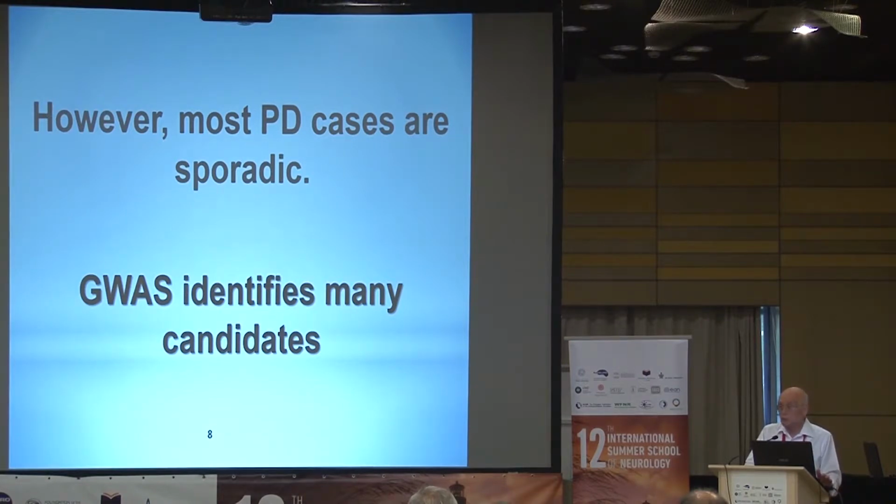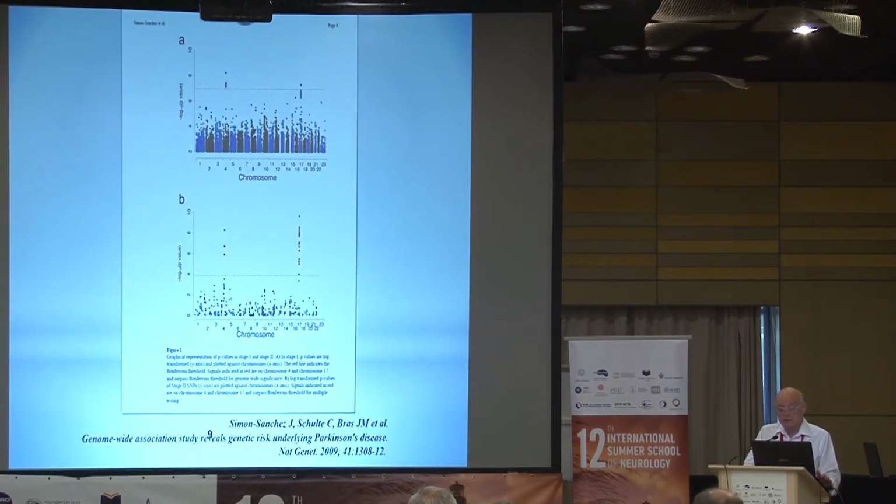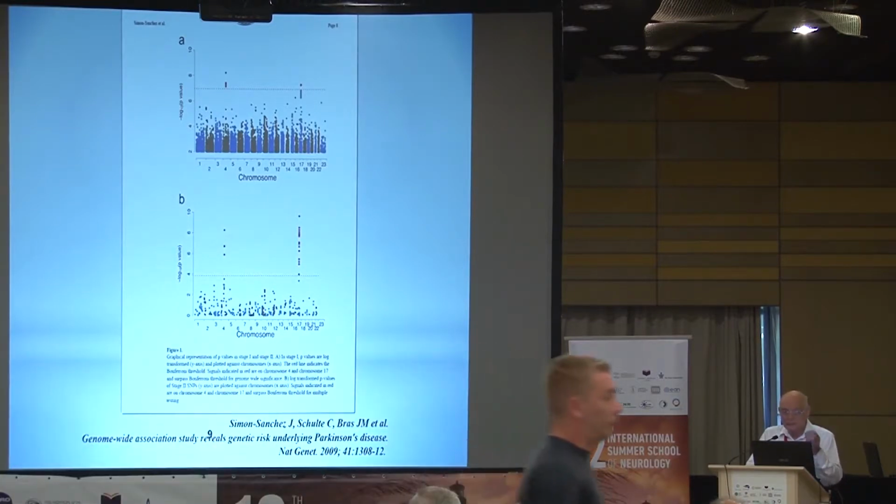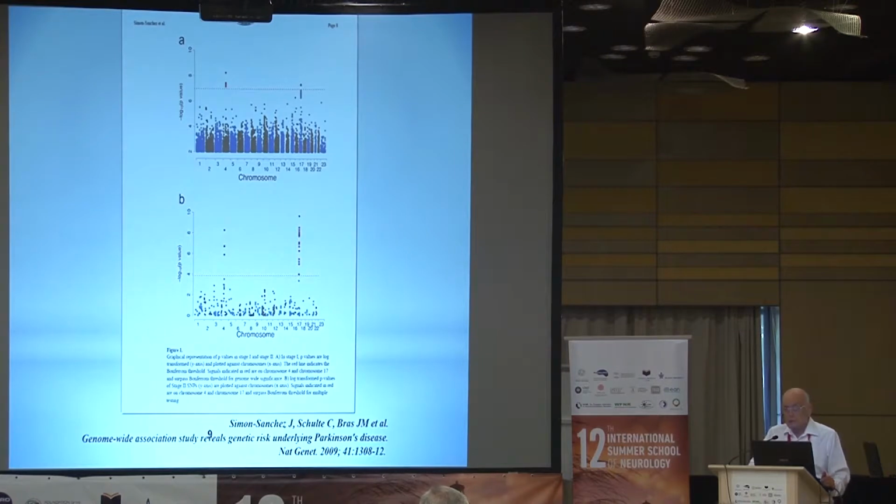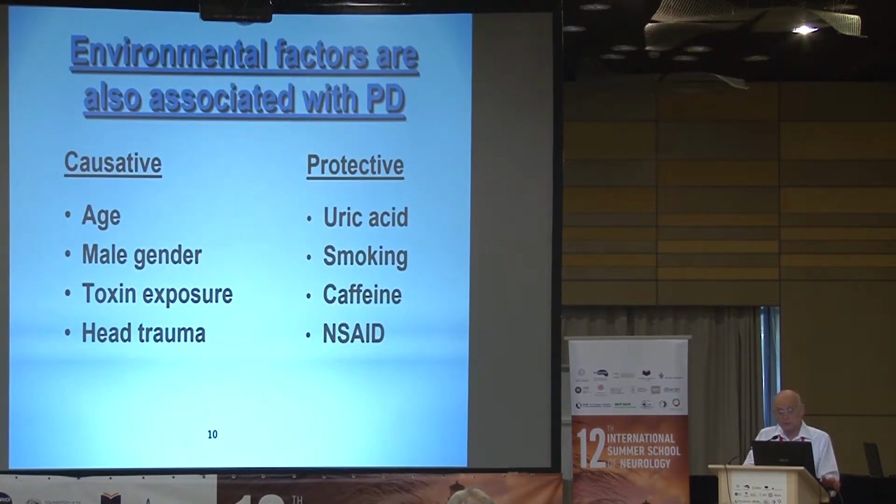So for this we use GWAS, and GWAS identifies many candidates. Each of them has a small contribution. So none of them has a predominant role for the majority of patients who have Parkinson's disease, the clinical syndrome of Parkinson's disease in the sporadic way. We also know that there are environmental factors that are associated.